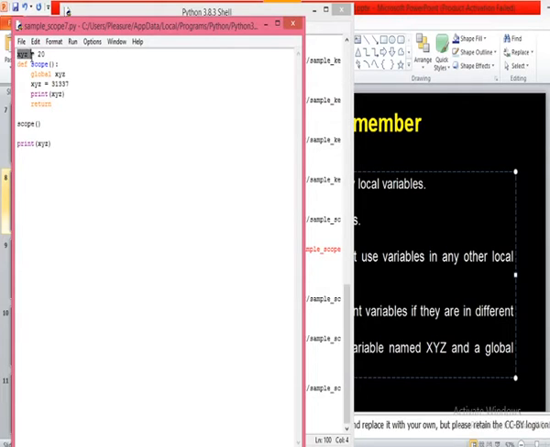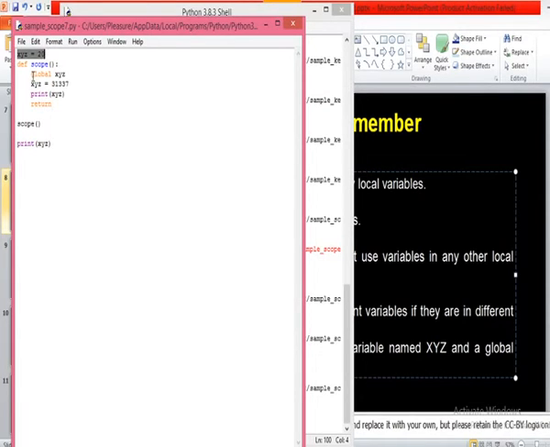Yes, sir. Initially I had a global variable. Then in the function, I am not creating a new xyz. Try to understand my words. In the function, I am not trying to create a new xyz variable. What I am doing is accessing the global variable in the function.